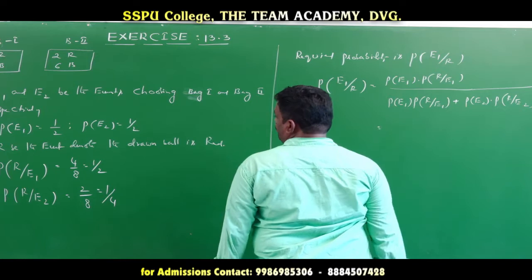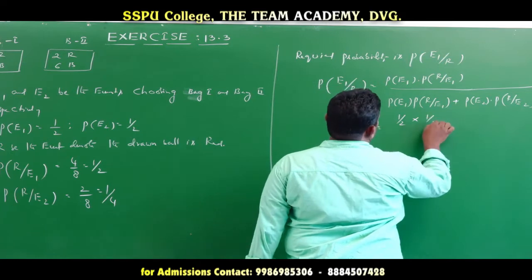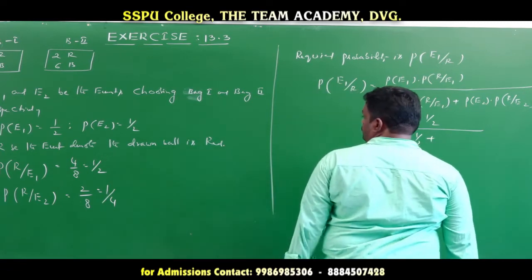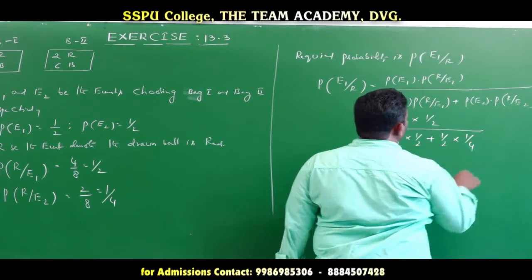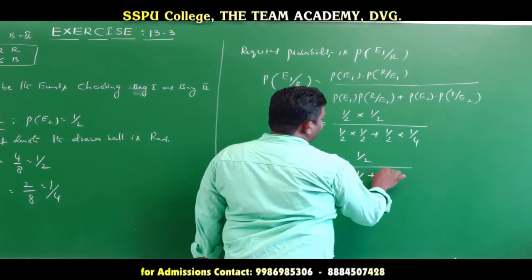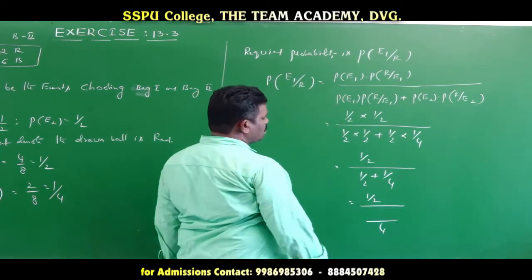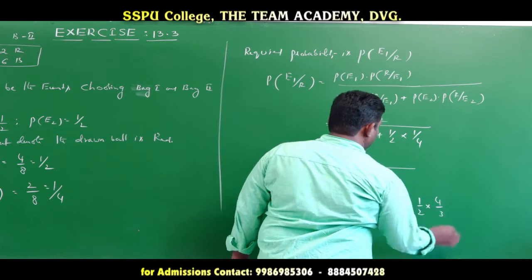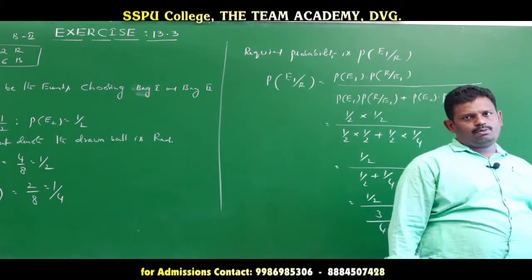P(E1) is equal to 1 by 2, into P(R | E1) is equal to 1 by 2, plus P(E2) is equal to 1 by 2, into P(R | E2), which is 1 by 4. In the numerator, 1 by 2 is common, so only 1 by 2 remains there. In the denominator, taking 1 by 2 common, 1 by 2 plus 1 by 4 is equal to 3 by 4. So it is 1 by 2 into 4 by 3, that is equal to 2 by 3. So that is the required probability of the given question.